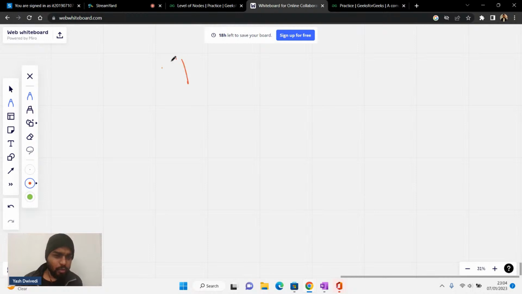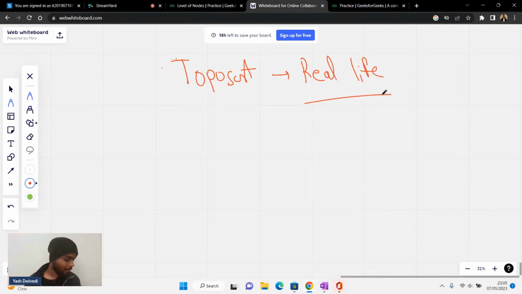Where is this topo sort thing used in real life? Anyone can give me an example where topological sort is used in real life? If you know about it, you can write yes in the chat. Otherwise, please write no in the chat. Based on this, we'll proceed further.